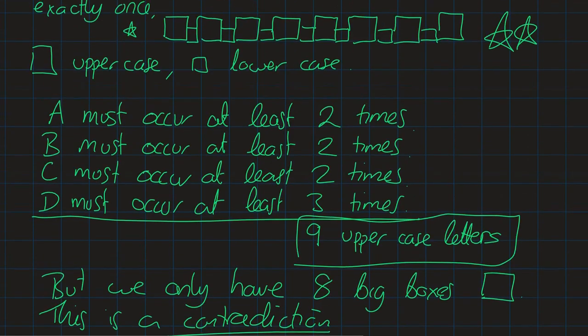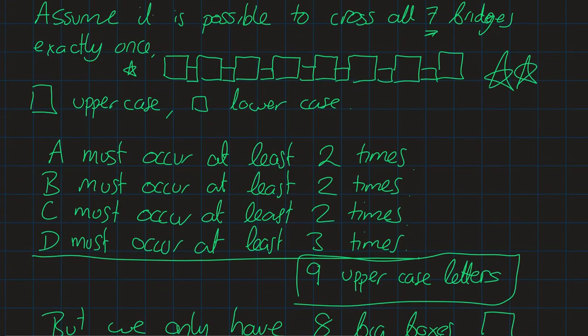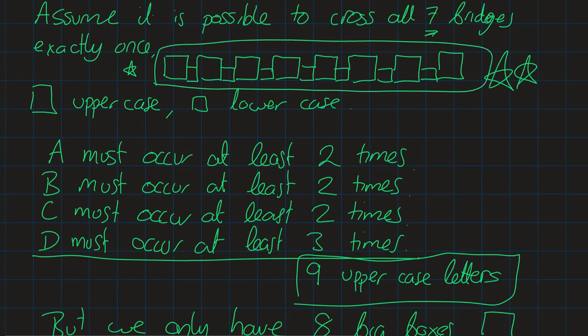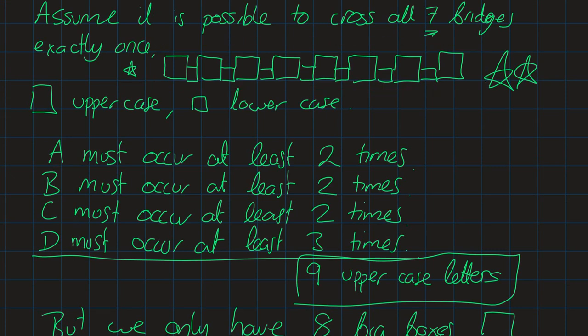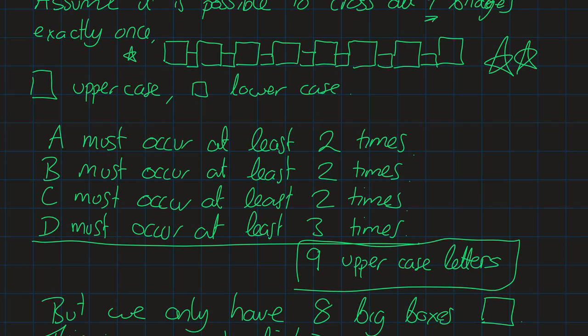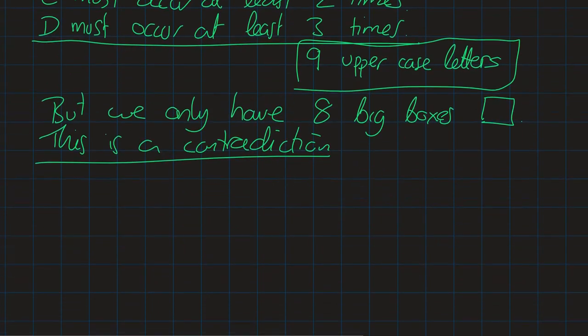Right? I said if such a walk exists, then it has to look like this. Okay? But then I also worked out that such a walk has to have at least 9 uppercase letters. And there's just not enough room to put 9 uppercase letters in here. So that means that's a contradiction. So no such walk exists.